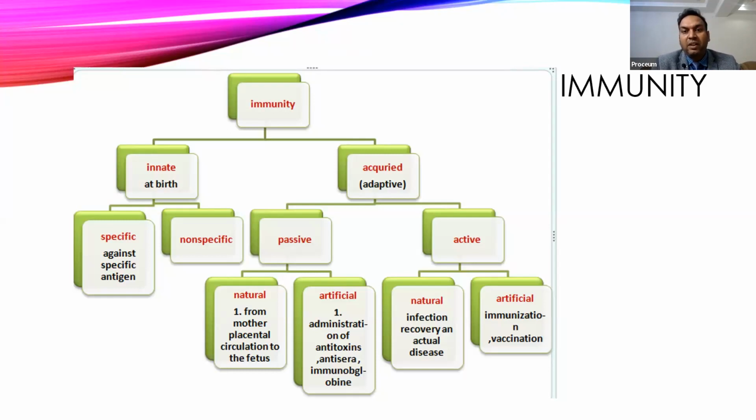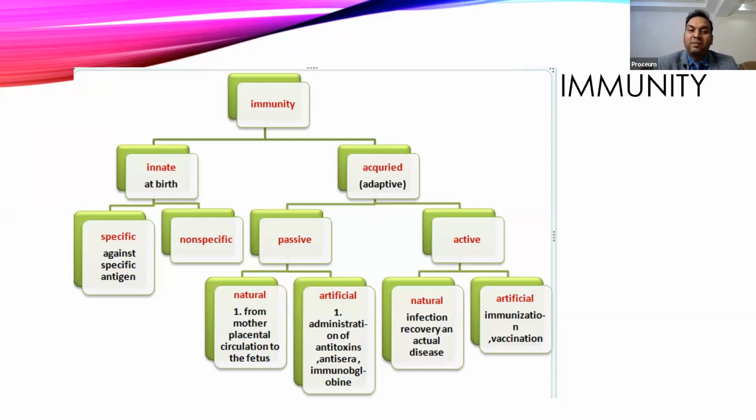In artificial active immunity, we artificially introduce an antigen into our body that may not cause a disease, or may cause a very mild disease, but that can provide protection or immunity against a much more severe disease. For example, we take corona vaccinations. In that, we give the whole dead cell vaccine or some component of the antigens, and try to produce an immune response in our body, and now your body gets immunized.